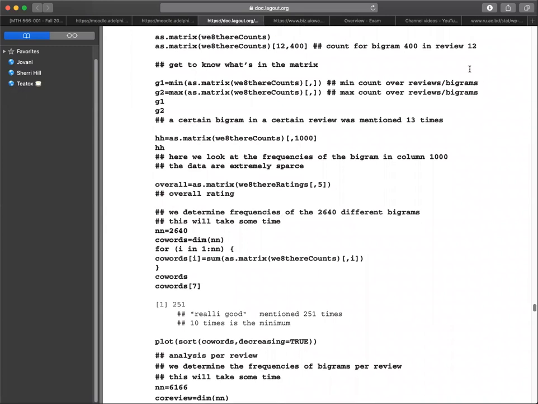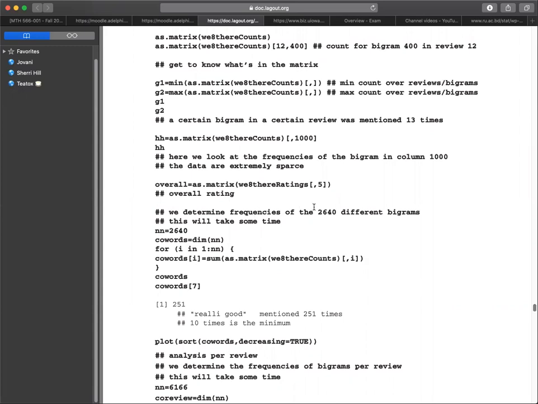We get to know what's in the matrix by doing the minimum count over the reviews over bigrams and the maximum count. A certain bigram in a certain review was mentioned 13 times. And here we look at the frequencies of the bigram in the column 1000. The data are extremely sparse.